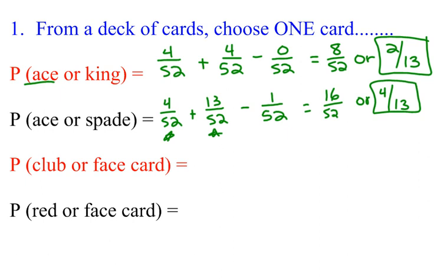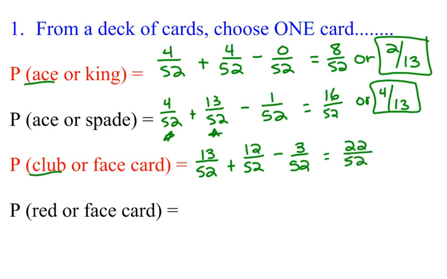Probability of a club or a face card. So clubs again are a suit, so there's 13 clubs in a deck of cards. Face cards, if you remember, are the jack, queen, king. So there's 3 face cards per suit, which means there's 12 face cards in a deck of cards. How many face cards are clubs? Well, the jack of clubs, the queen of clubs, and the king of clubs. So there are 3 that got counted twice. So I take out that overlap. When I add those up, I get 22 out of 52, or when you reduce, 11/26.